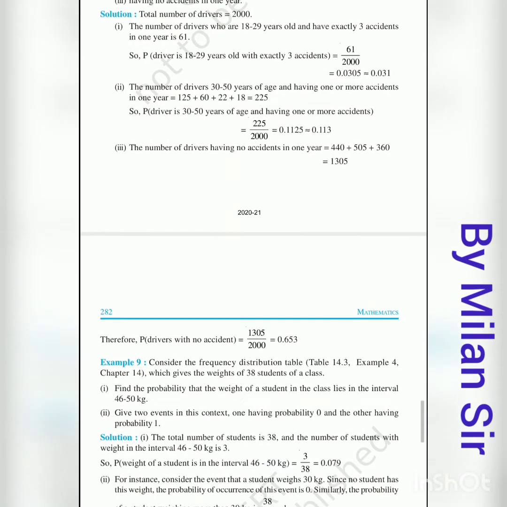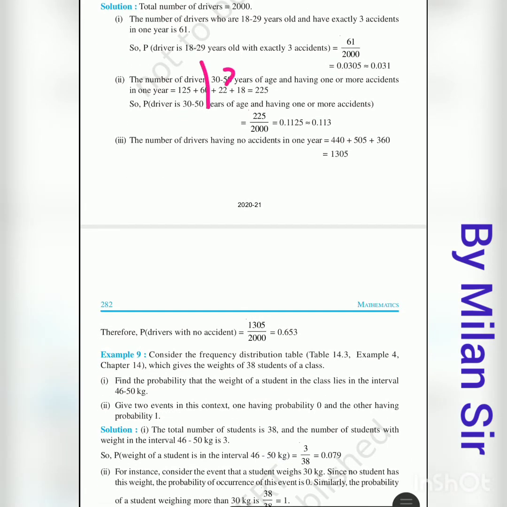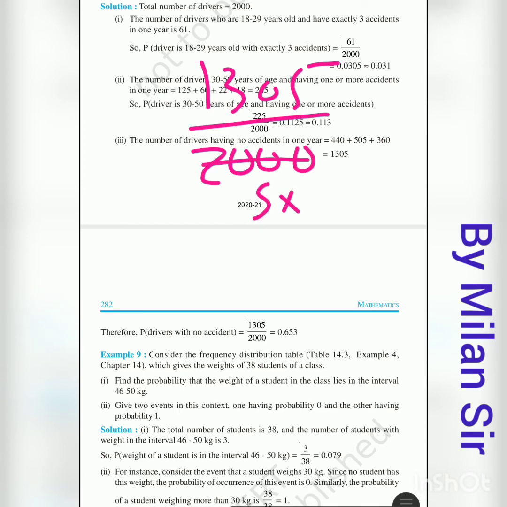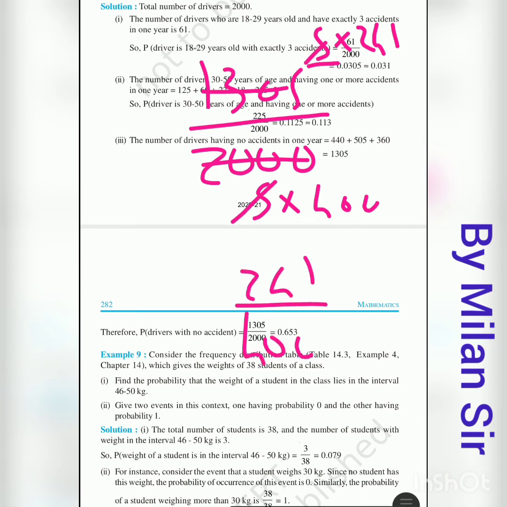For finding the probability, favorable outcomes divided by total number of outcomes 2000. So this is 5 multiplied by 261, and here 5 multiplied by 400. Cancelling the 5, we can write the answer as 261 divided by 400. Otherwise we can write the answer in decimal points. It's your choice.